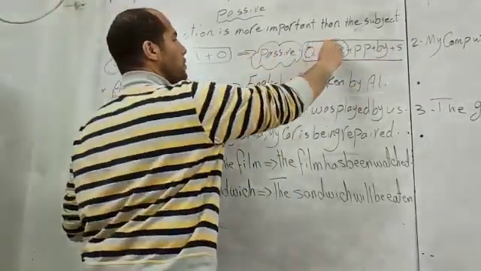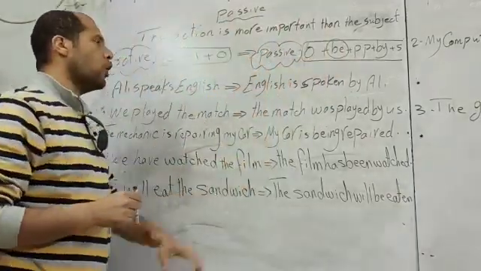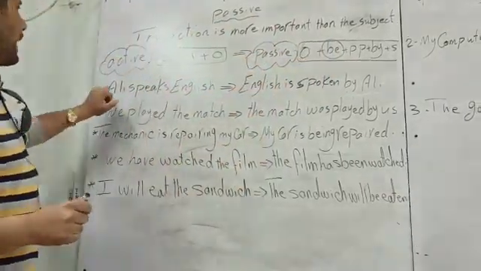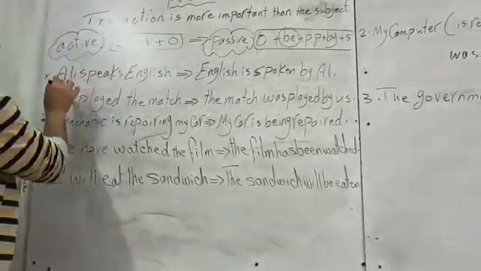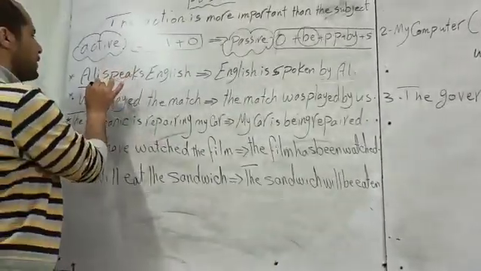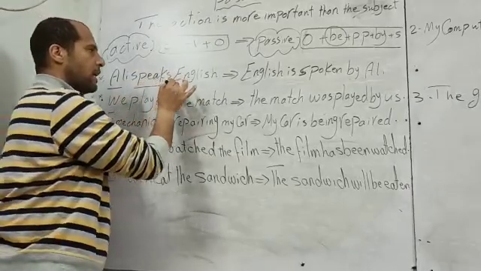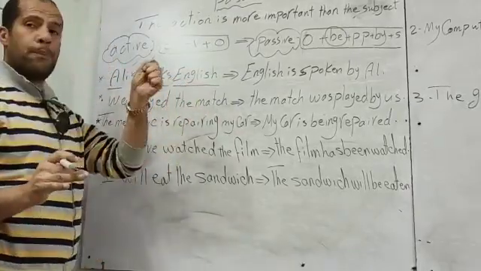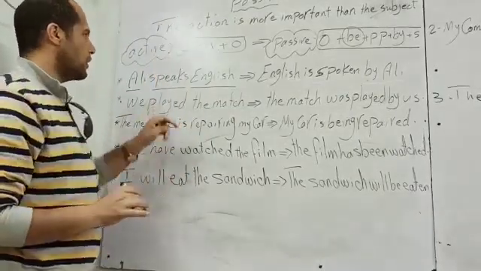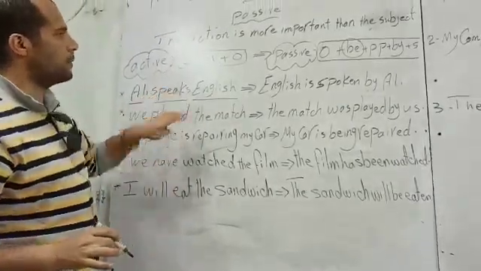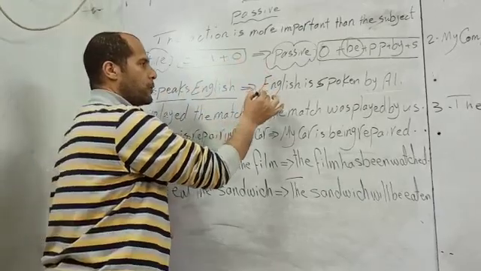It's the form of verb to be. Look at the first example. Ali speaks English. Ali is a subject. Speaks, verb. English is an object. It's a present simple tense. If we want to change the present simple tense from active into passive, we start with the object.